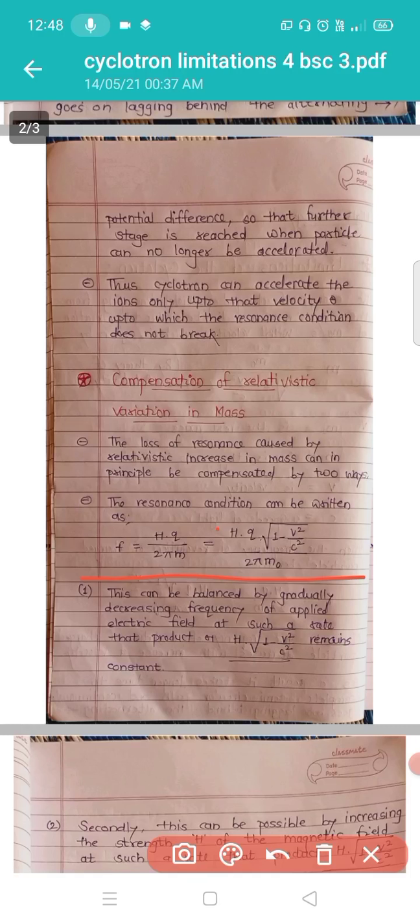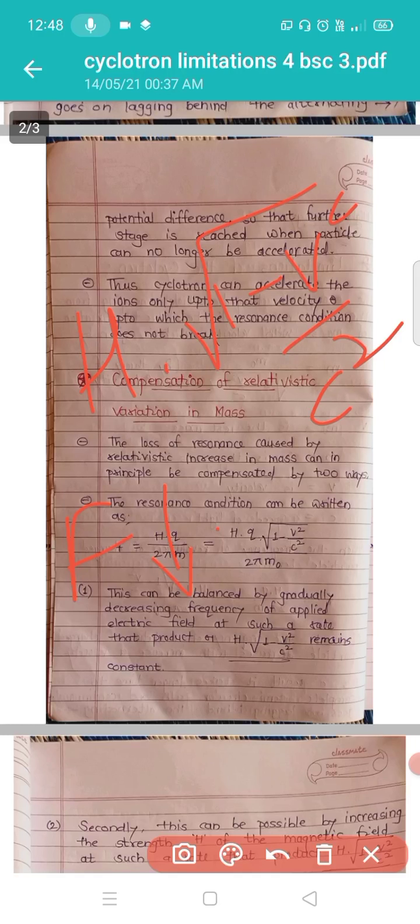Then the first method is, this can be balanced by gradually decreasing the frequency of the applied field, by decreasing the frequency of the applied field at such a rate that the product H into the square root of 1 minus v square upon c square remains constant.